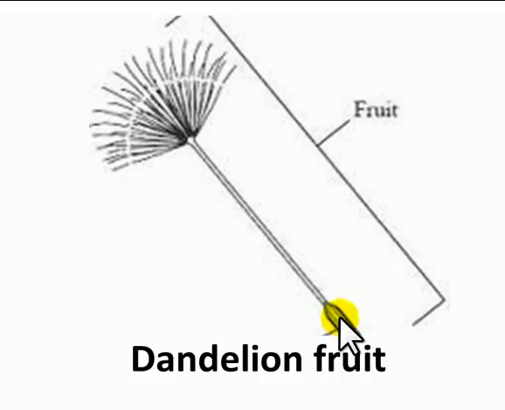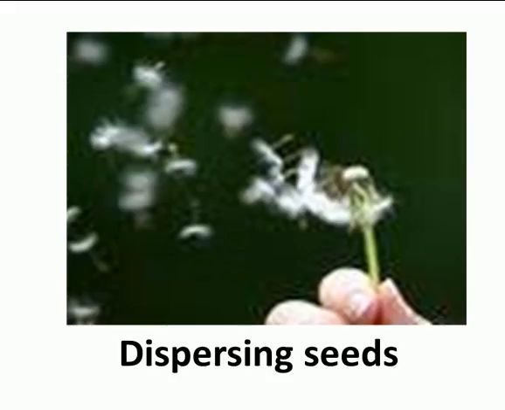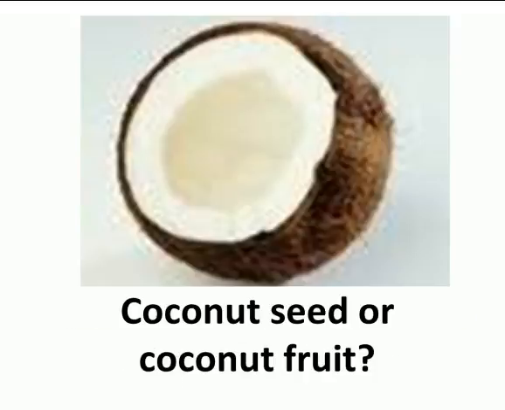But all of this upside down broom looking thing developed from one of those florets. How does that fruit aid in seed dispersal? Those little upside down brooms go floating off in the breezes, carrying the seeds a long, long way.